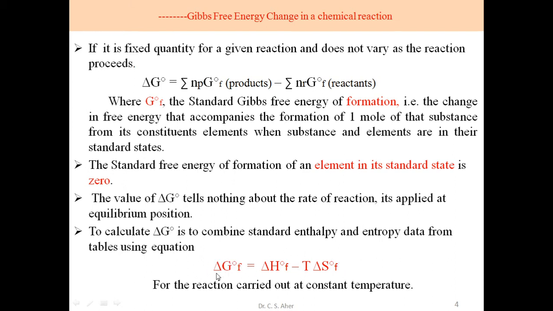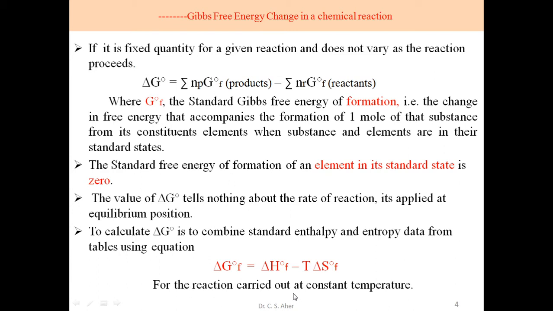So here the standard Gibbs free energy change of formation is equal to the standard enthalpy change of formation minus T times the standard entropy change for the formation reaction.